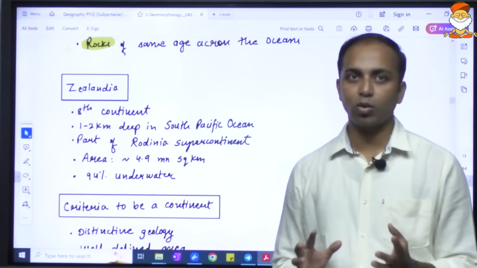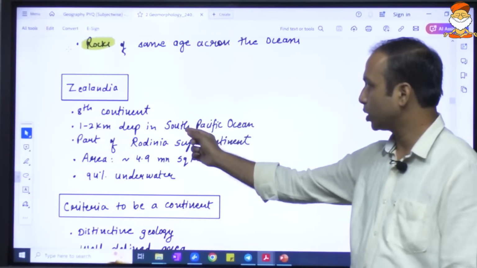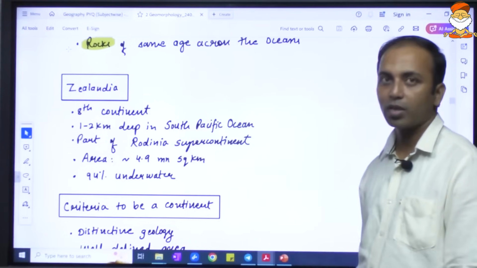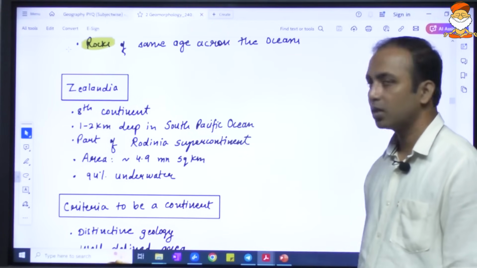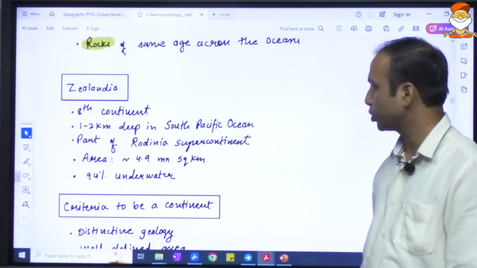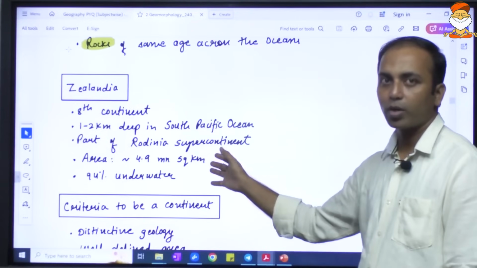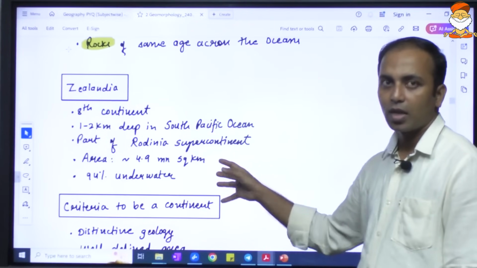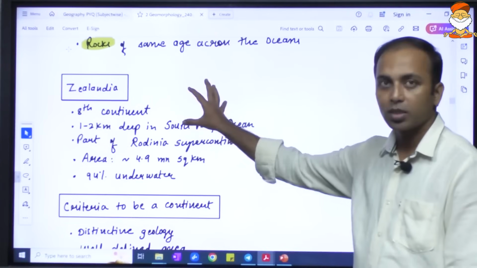These are the 7 major continents, and Zealandia is considered the 8th continent. It is 1 to 2 kilometers deep in the South Pacific Ocean, and it is a part of the Rodinia supercontinent, roughly 4.9 or 5 million square kilometers, and most of it is in the water. So it's there in the news.